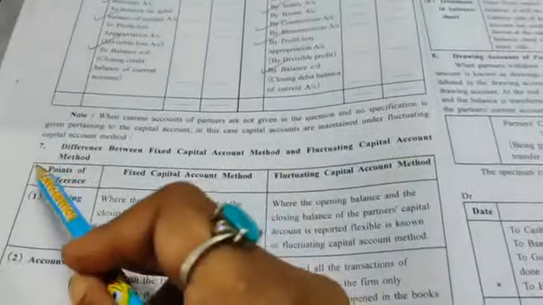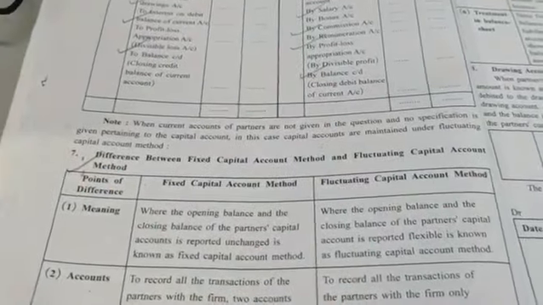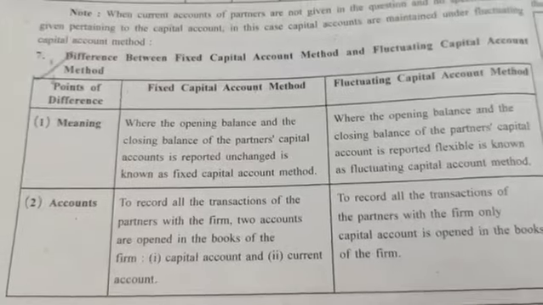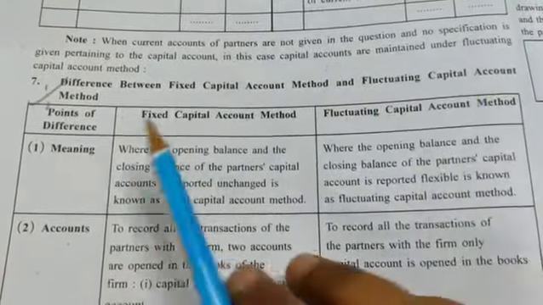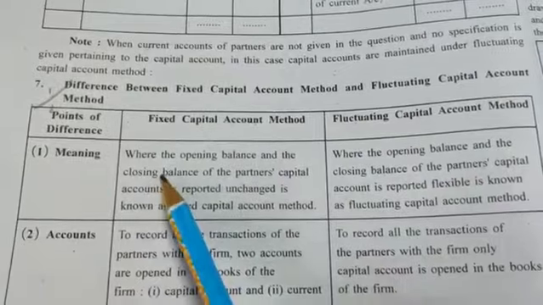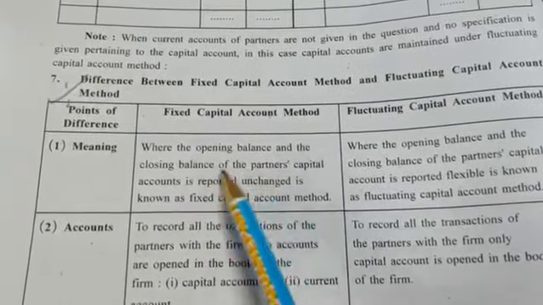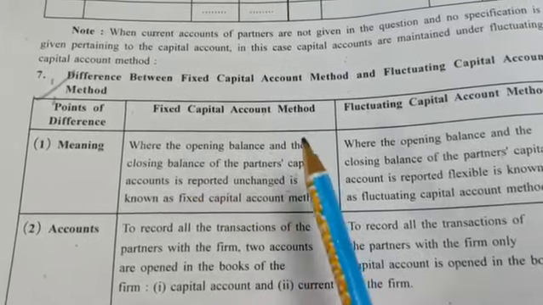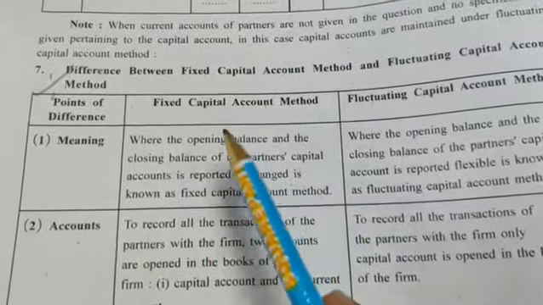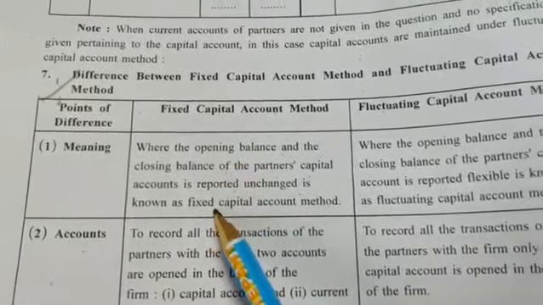See, this is the difference between fixed capital and fluctuating capital. Now, the difference between the fixed capital account and fluctuating capital account method. First there is the meaning. When the opening balance and the closing balance of the partner's capital account remain unchanged, it means it is fixed. Whatever is the opening balance is the closing balance, there is no fluctuation. Then it is known as fixed capital.